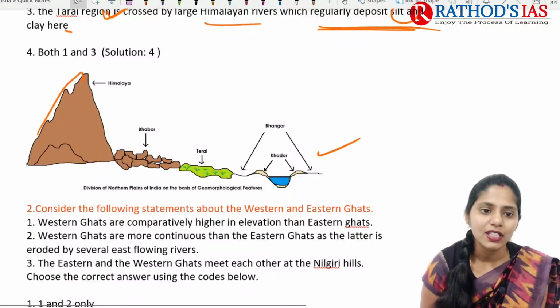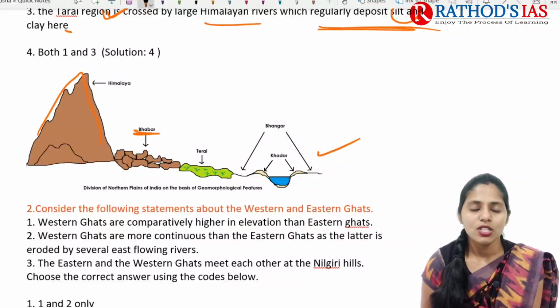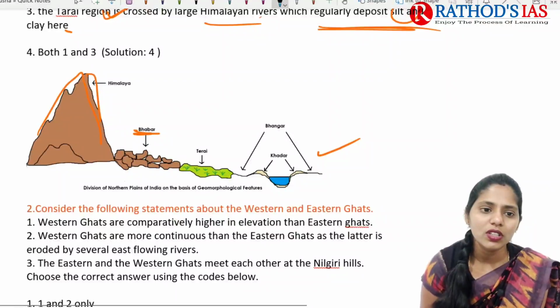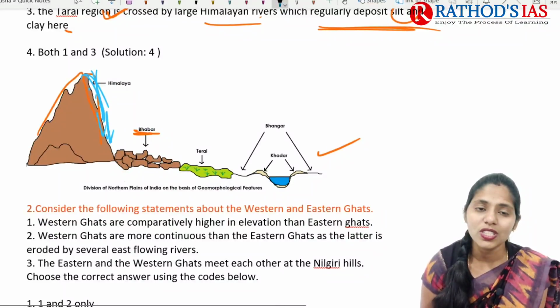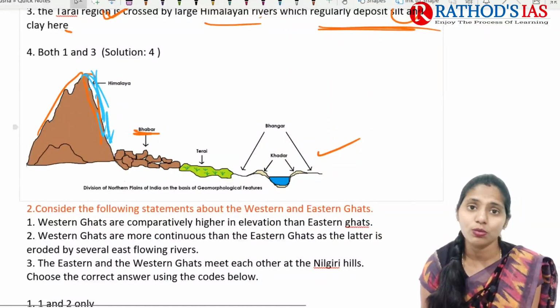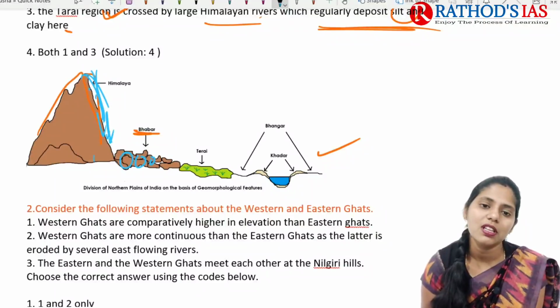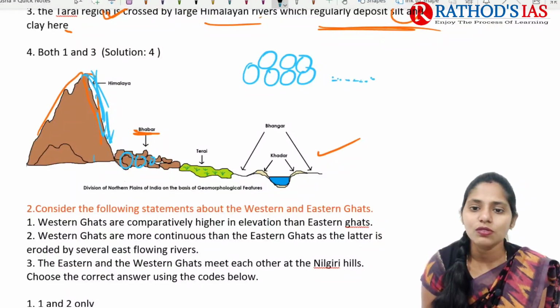If you see this image, you can easily understand. Here we have the Himalayas, and at the foothills of the Himalayas we have this bhabar. So what does bhabar mean? Whenever the rivers are moving here, it will cause some erosion because of the high velocity of the rivers. They bring sediments and deposit them. Here the coarse material will be deposited first, and the fine particles will be carried further and deposited later.